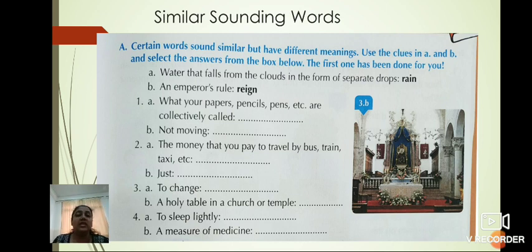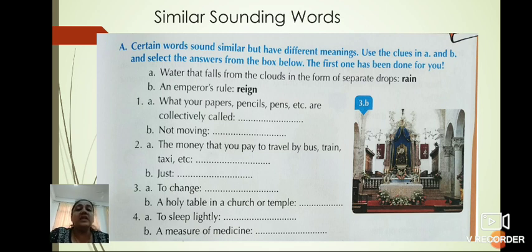Use the clue in A and B and select the answers from the box below. The first one has been done for you. It means it is simple. Do you know, just like homophones. They are similar in sound. It means their pronunciation is the same, but the meaning and spellings are different.